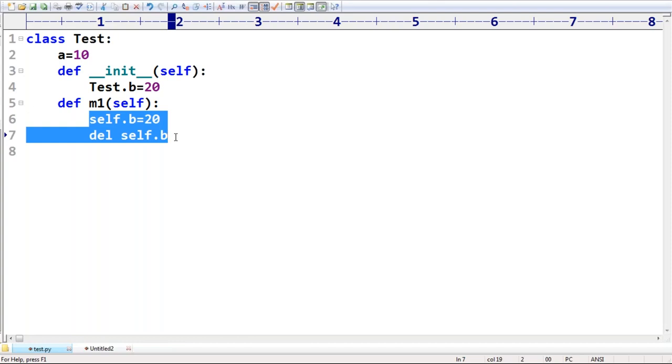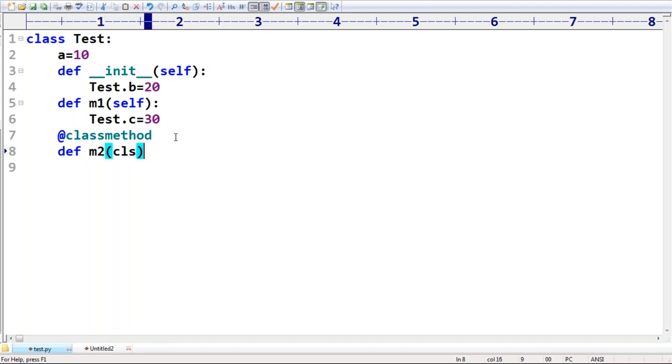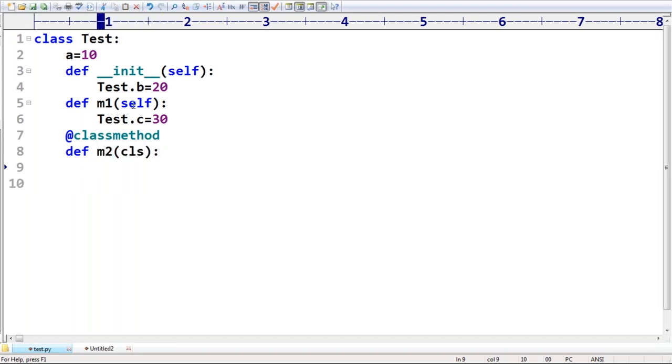Inside an instance method you can take, no problem at all, sir. Sir, test.c is equal to 30. Like this I'm taking, sir. Next, have you remembered the @classmethod decorator, like I covered one decoration, sir. def m2(cls). Compulsory for class level method. If it is the instance method, self. If it is the class method, usually we are going to use cls, right? Sir, now cls.d is equal to 40, or otherwise test.e is equal to 50, like you can take.